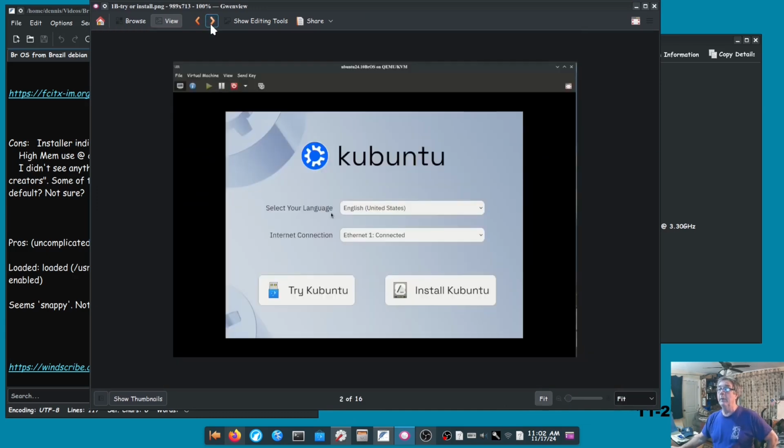Next screen will be Kubuntu. This is also where you could set up your Ethernet connection. If you weren't on Ethernet and you had Wi-Fi, I feel certain that if it was detected, it would show up here and you could connect to it. I clicked on try,